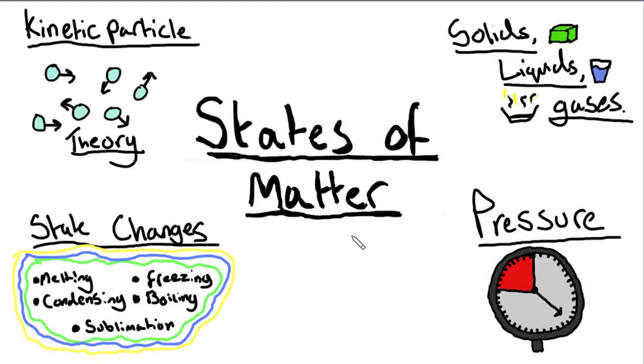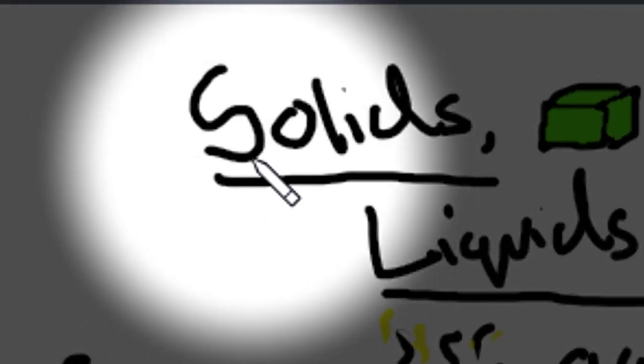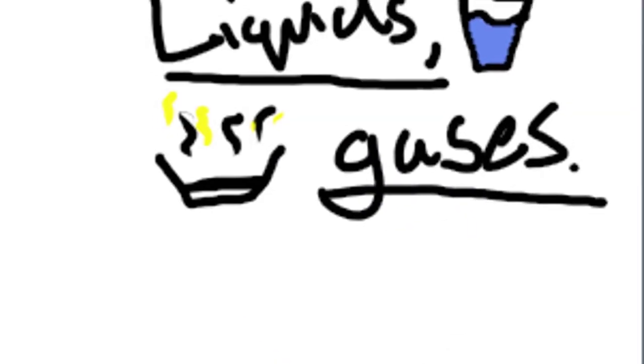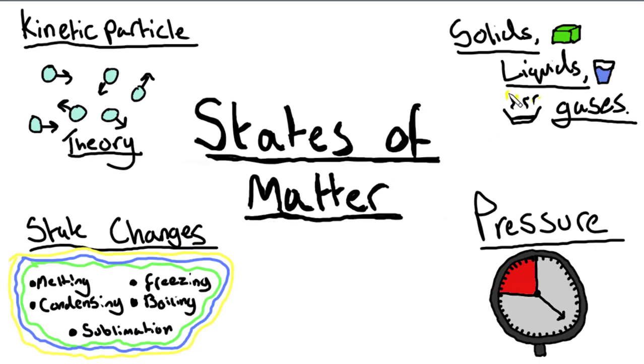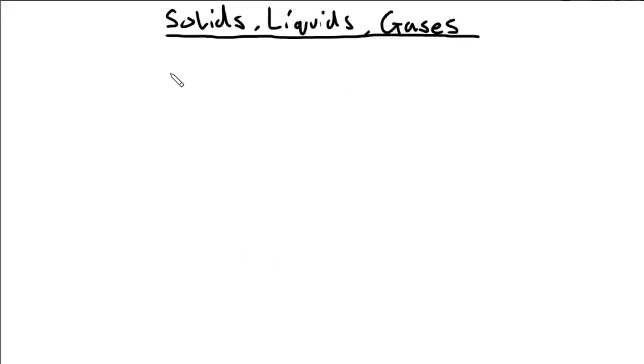So now that we understand kinetic particle theory, we can now take a look at the properties of solids, liquids, and gases, and we can explain why these three states have the certain properties they do, based on the kinetic particle theory. Let's take a look. Now that we know a little bit about kinetic particle theory, we can now apply this theory to the solids, liquids, and gases and explain why they have the properties they do. Let's take a look at solid.